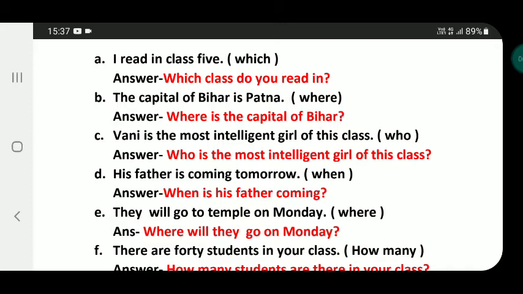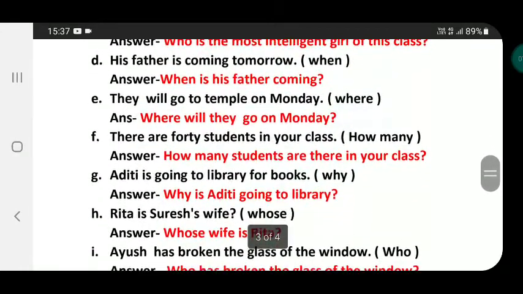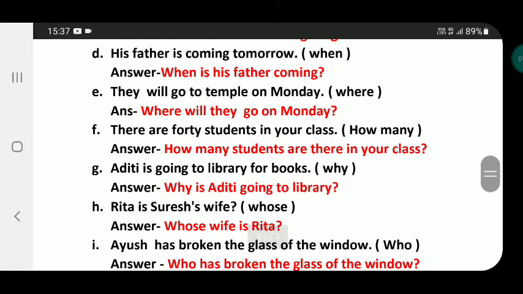D. His father is coming tomorrow. When? When is his father coming? You must put a question mark at the end of the question. E. They will go to temple on Monday. Where? Answer is, where will they go on Monday?